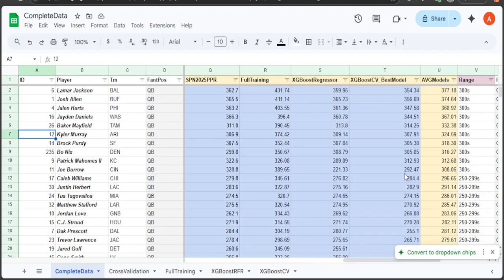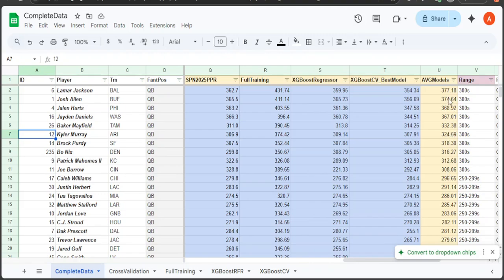But then our best model cross validation was 292. So that's good. I think he had like 350 points last year. But that might be the cautious side, 308, anywhere between 300 and 350, probably for Joe Burrow. But it's good to see.